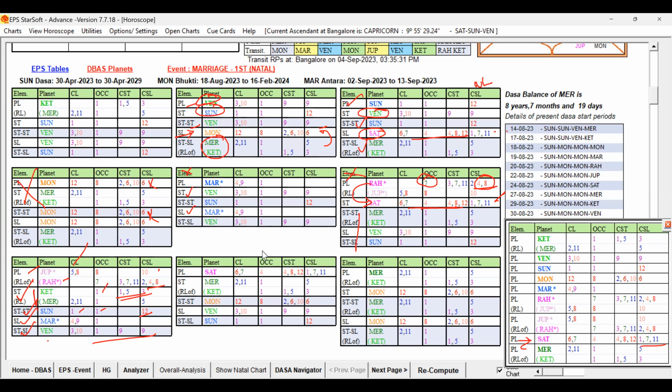And the Destiny's key planet is, what are the Destiny key planets? Destiny 7th sublord key planet itself is Mercury and Venus. So you can see that Jupiter is having both Mercury and Venus. It is in its rulers. That way, it is good. So Jupiter is good. And next one is Saturn.